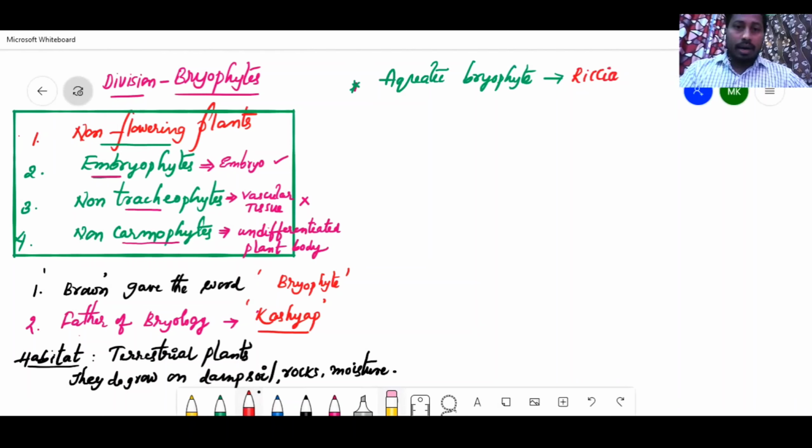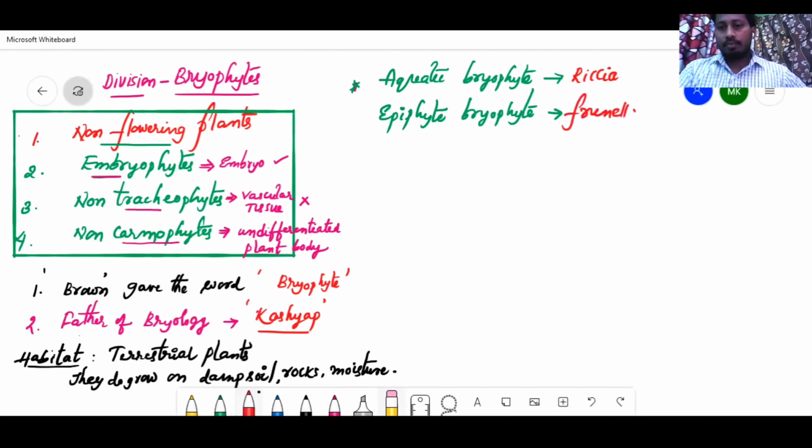Some are epiphytes. An epiphytic bryophyte is Frunella. This is one exception. So aquatic and epiphytic bryophytes are some exceptions.